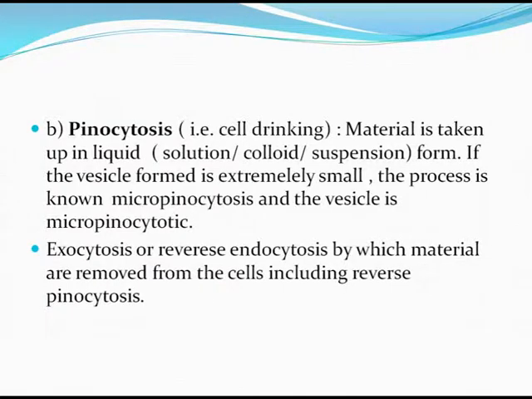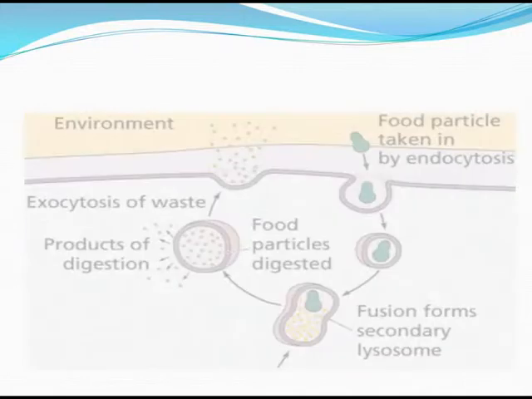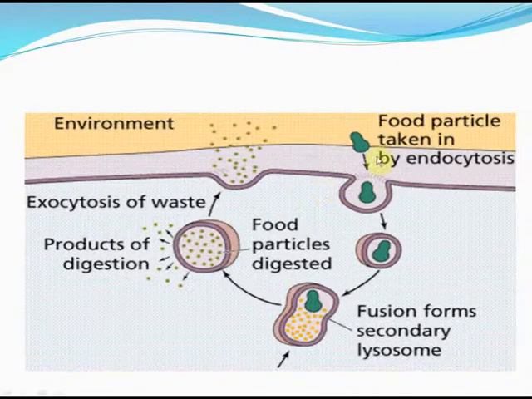Exocytosis is the reverse of endocytosis, by which materials are removed from the cells, including reverse pinocytosis. Here we can see food particles taken in by endocytosis and digested, and the wastes, that is the products of digestion, are exocytosed.